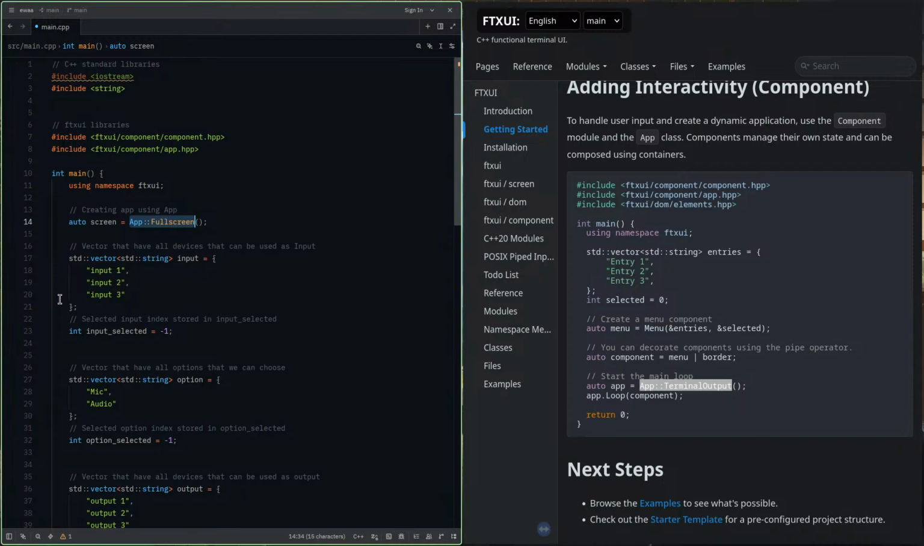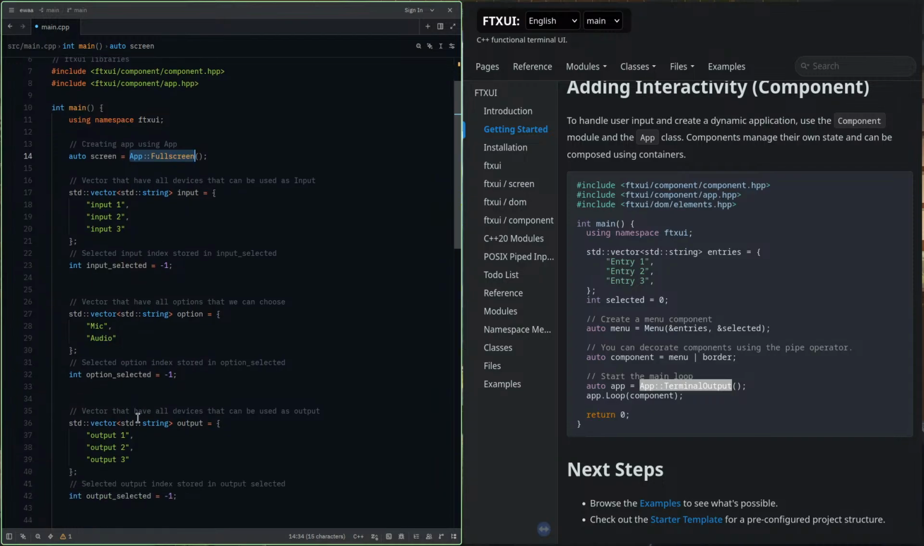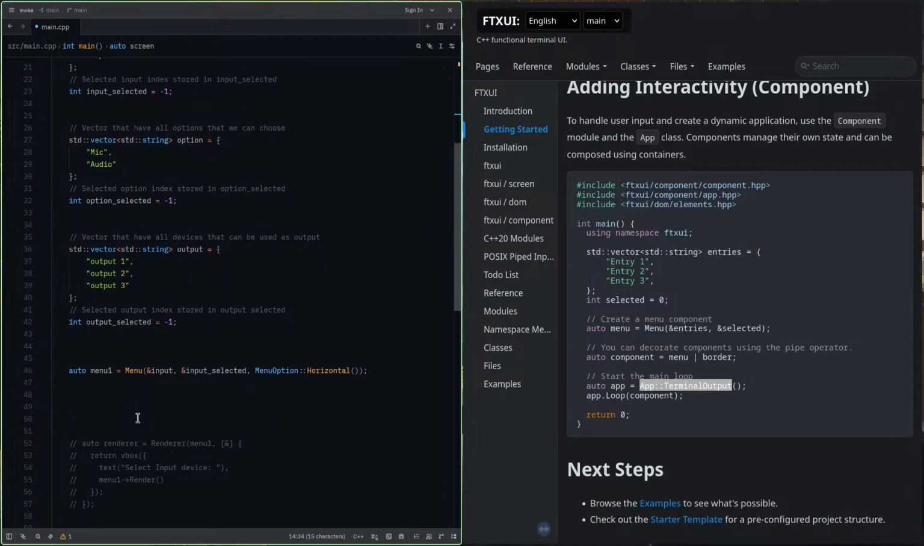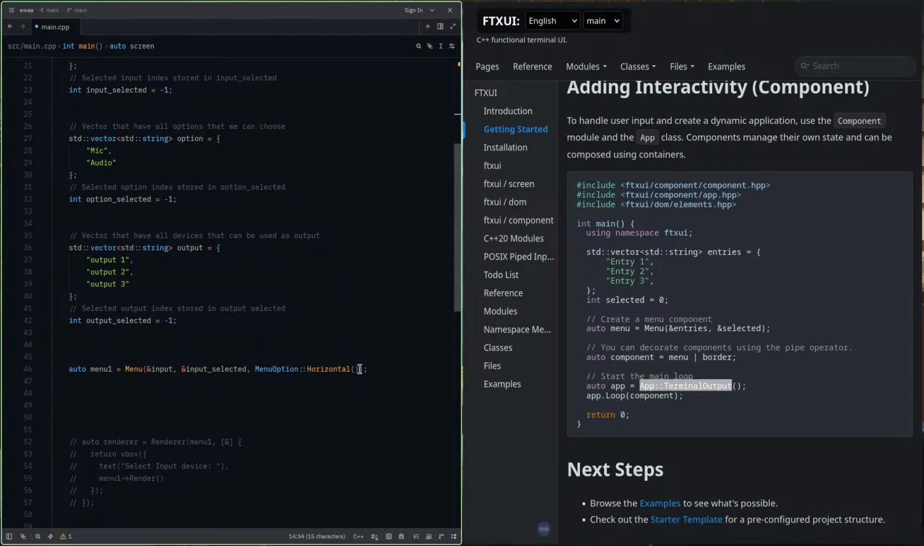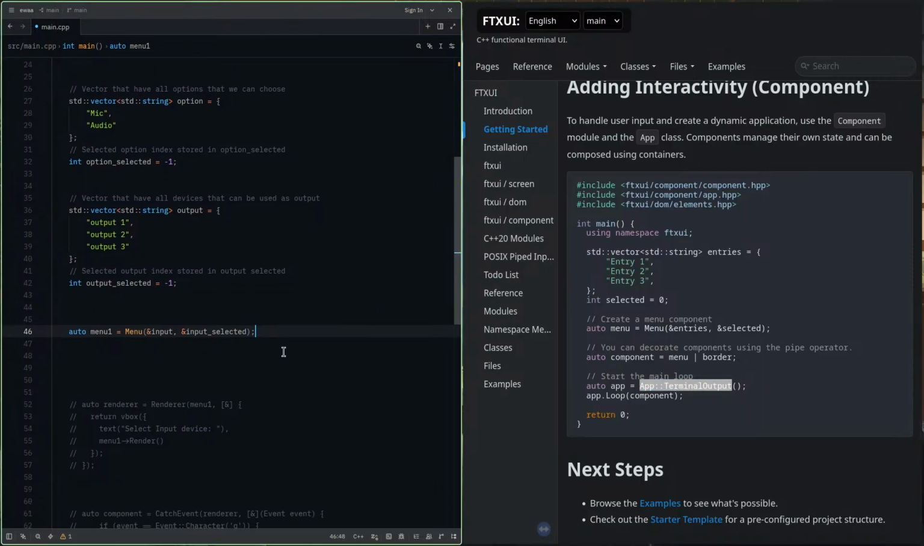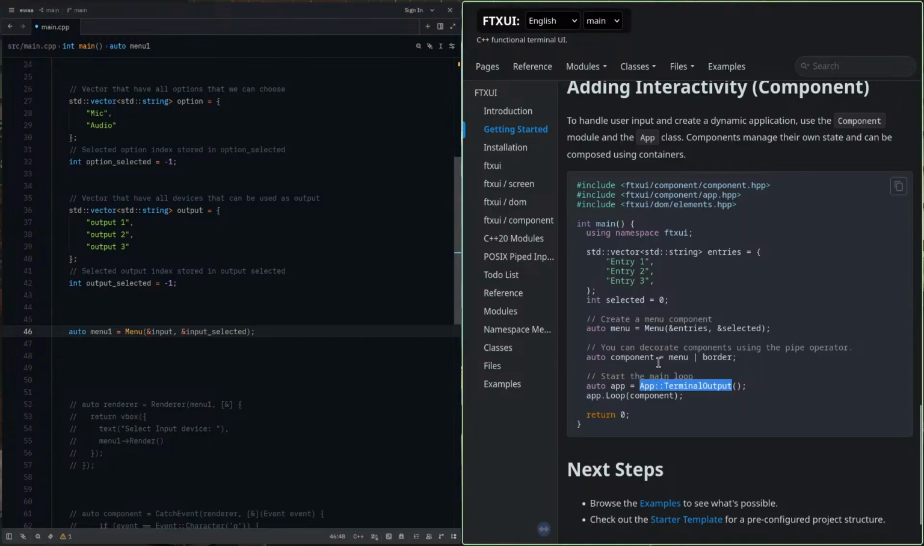Now that I have the app ready, I have input, output, and options string also ready. Now for creating a menu, it wants entries and selected, and for starters, let's just not give this any menu options kind of thing. Okay, and then at last we will have auto component.